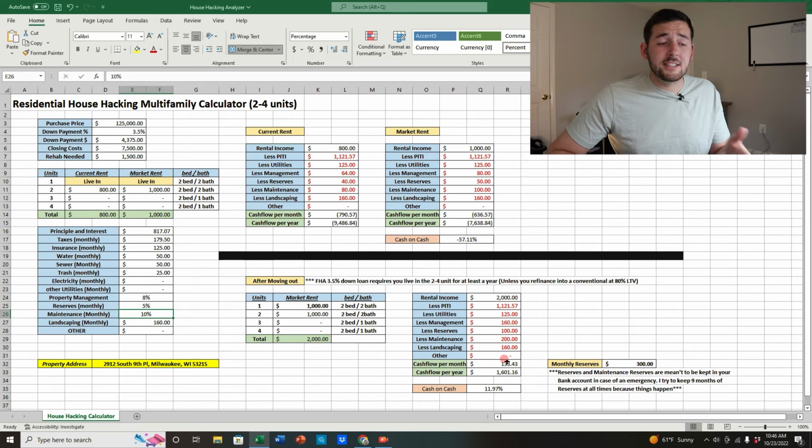Now, let's say this doesn't work for you and this is still not enough cash flow, meat on the bone, for you to invest in this property. Keep going back and lowering that purchase price until you feel comfortable with the cash flow and the return on investment. Once you get that, that's your offer price and you can't go any higher. You're probably going to throw out 10, 20, 30 offers at times and only get one back saying that they'll accept it. So it's all about running the numbers.